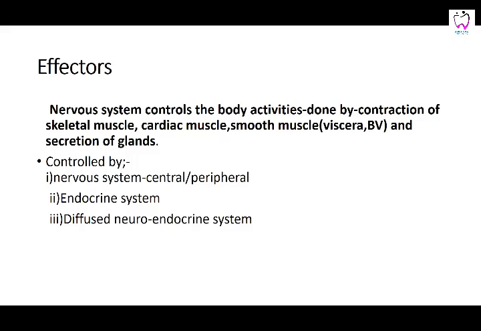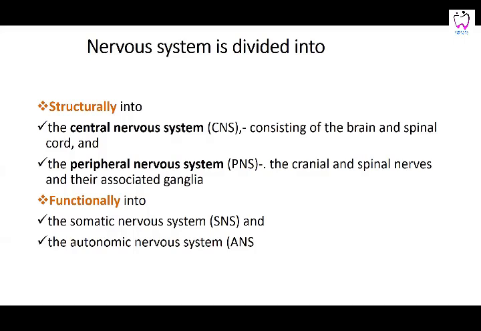It is also controlled by the endocrine system, and then there is a diffuse neuroendocrine system. So all these effectors are further controlled by your nervous system. We had receptors, which receive the information, and effectors, which do the action.